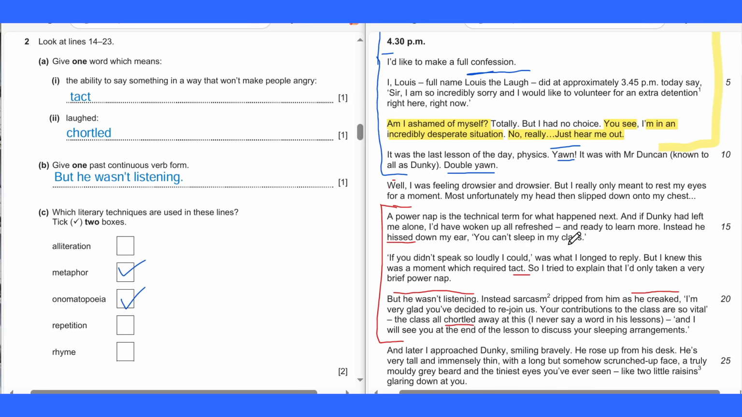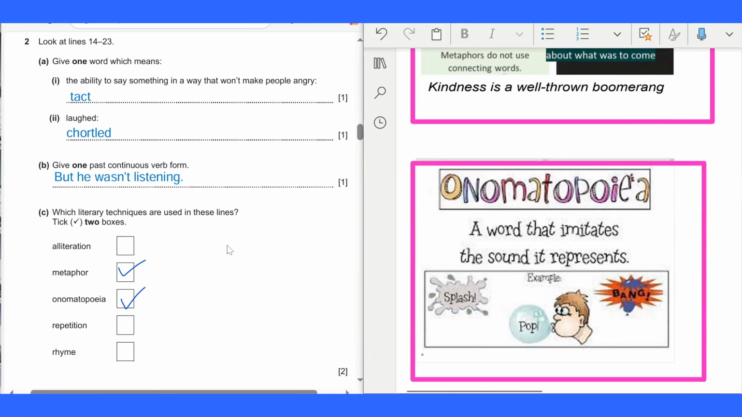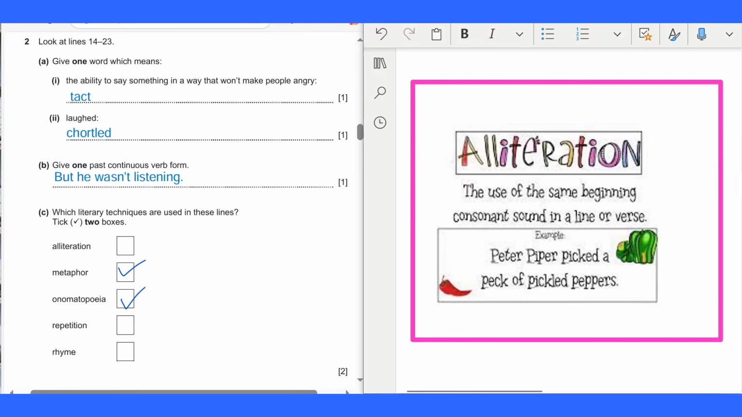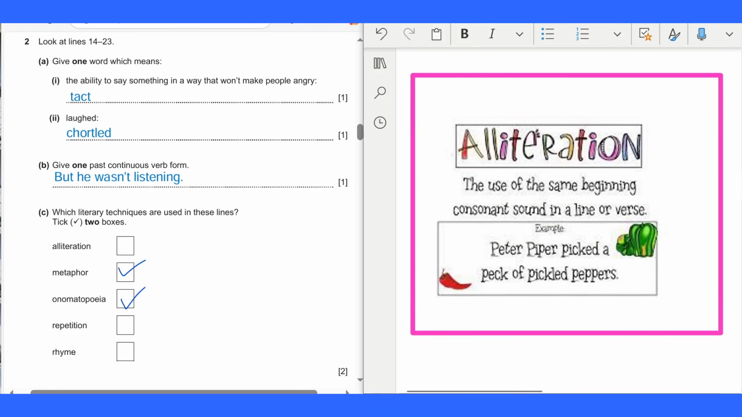Alright, let's take a look at all these literary techniques. So first we start with the alliteration. Here is the use of the same beginning consonant sound in a line or verse. Example, Peter Piper picked a peck of pickled peppers. So the same letter. So alliteration, in here the example uses the same consonant P, Peter Piper. Well, we can't find that in the text from line 14 till 23.